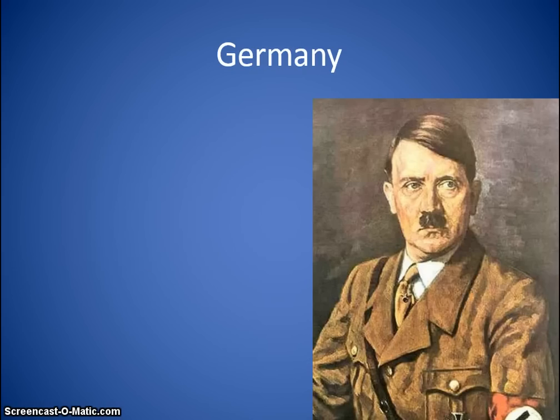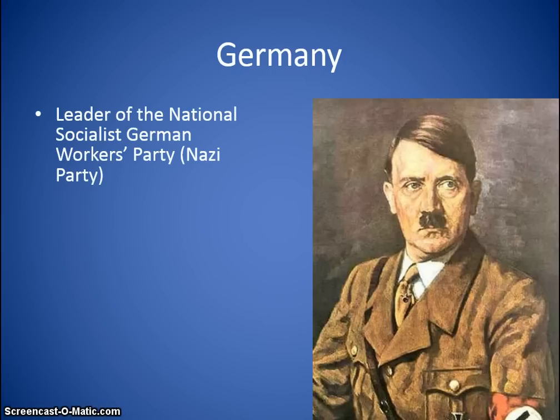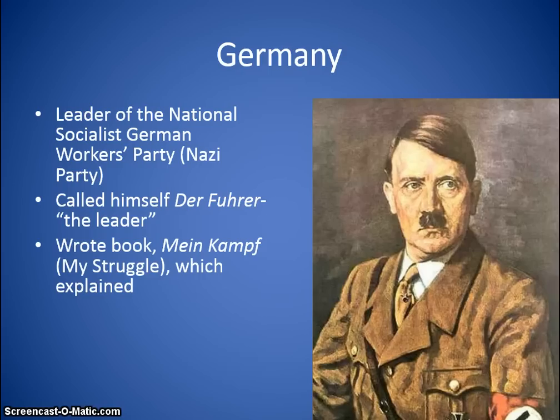And of course, the last one is the one most of y'all already know. That's going to be Adolf Hitler. Alright, Hitler was the leader of the National Socialist German Workers' Party, or the Nazi Party, right? So that's his political party. Just like we have the Democratic Party and the Republican Party, you're going to have the Nazi Party. And he called himself Der Führer, which is the leader. And he wrote a book called Mein Kampf, which is My Struggle, which explained his ideas or the basic beliefs of what Nazism is. He also believed in racial purification, so that way there would be no impurities in his race.